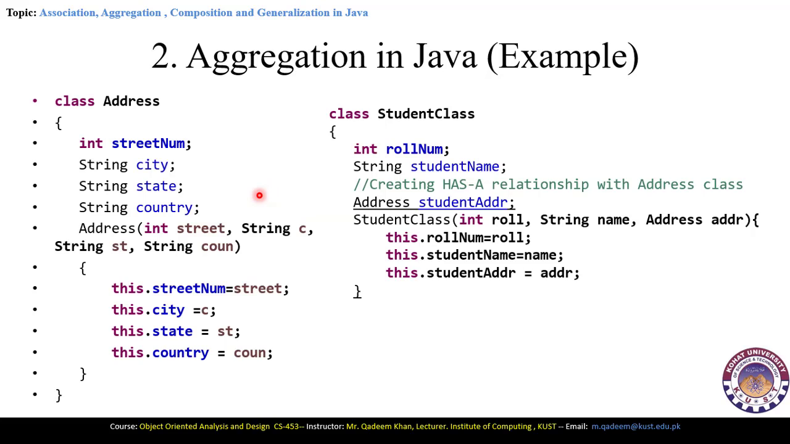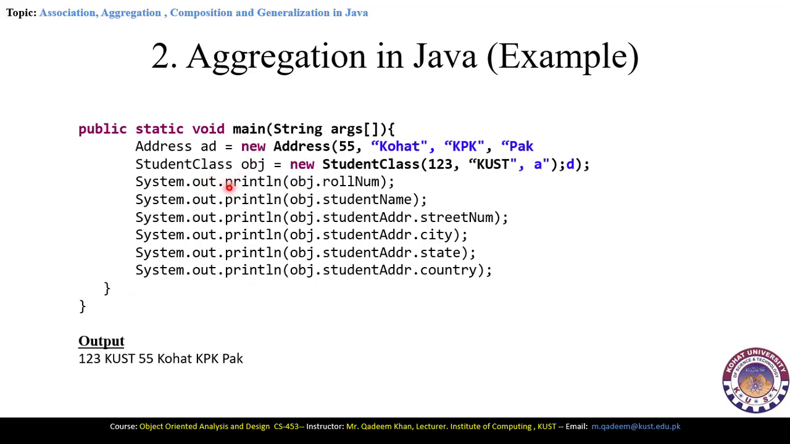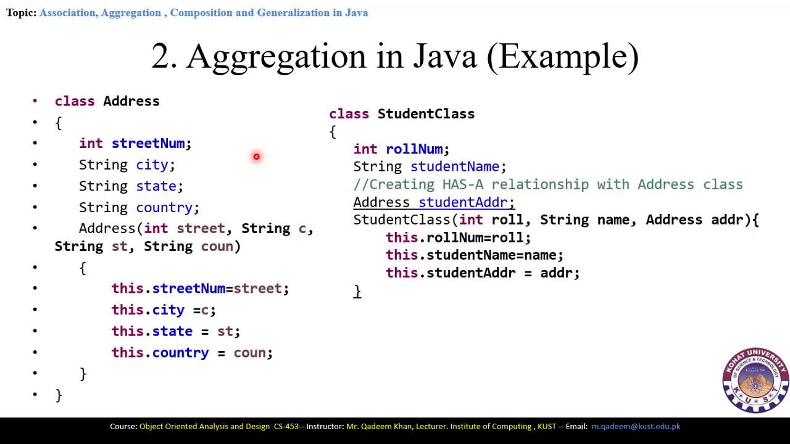Now this is the example of the aggregation in Java. First we have the address class and also we have the students class. And here we will associate these two classes with each other by association. So here is how we can declare the association. First we have the address class. Here we declare different parameters: int streets number, string city, string state, and string country.